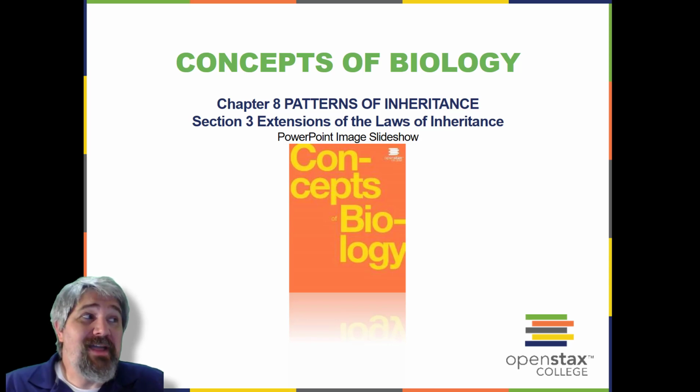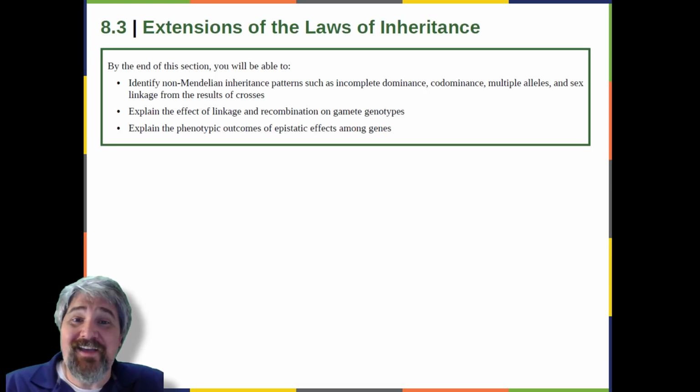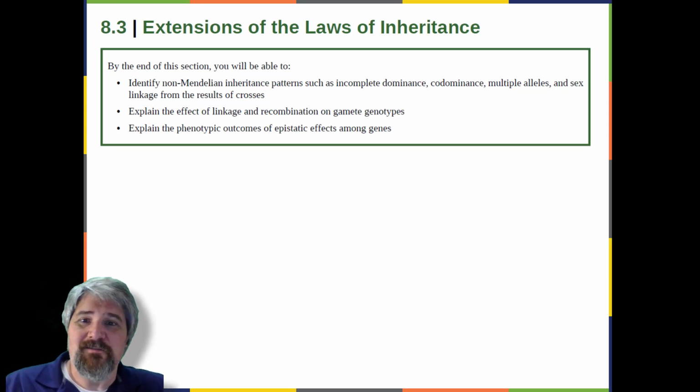Welcome to Chapter 8, Section 3, Extensions of the Laws of Inheritance. By the end of this section, you will be able to identify non-Mendelian inheritance patterns such as incomplete dominance, codominance, multiple alleles, and sex linkage from the results of crosses, explain the effect of linkage and recombination on gamete genotypes, explain the phenotypic outcomes of epistatic effects among genes.